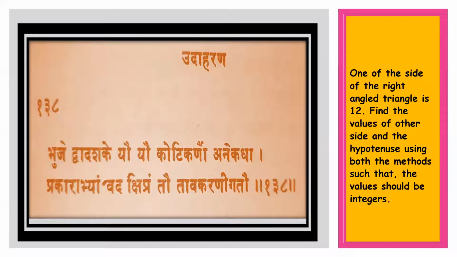Tau means two. So he has already mentioned that he has taught her the two methods of constructing this triplet. Vada means tell me. Kshipram is again the adjective used for his daughter. Kshipra is the one who is very fast.